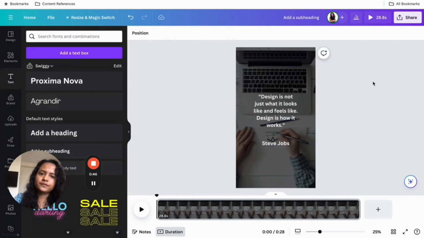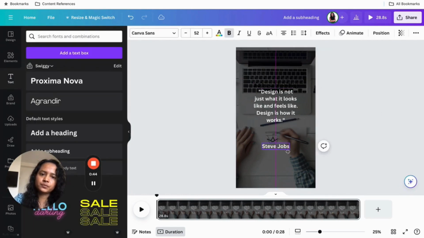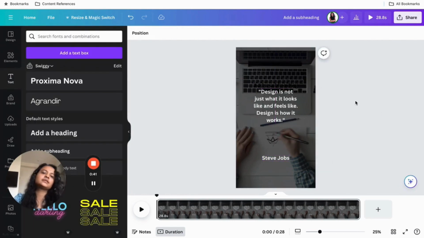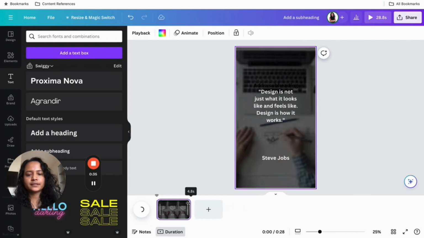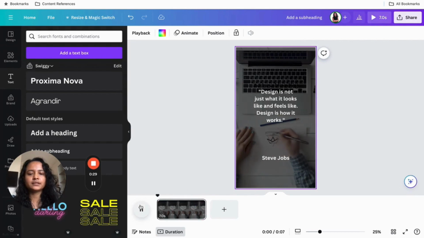Now you can modify the design of these templates as and how you want. I just want to show you the process, so I won't put a lot of effort into it. Decrease the number of seconds. Let's say, like maybe 7 seconds. 7 seconds, I think it should be enough to read the quote.